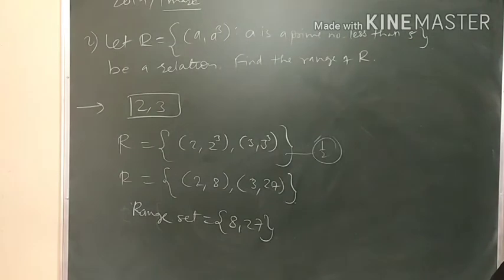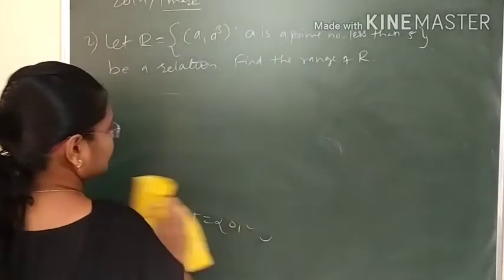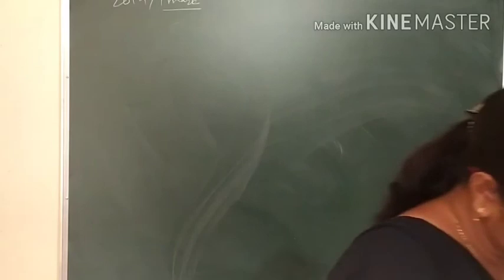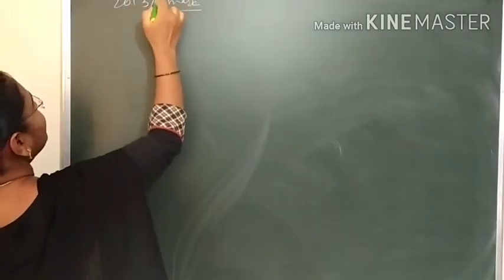Now I will see whether any question is there for the relation. Yes, it is given for 4 marks. Prove that the relation R in the set. This question was asked in the year 2013, and it was for 4 marks.